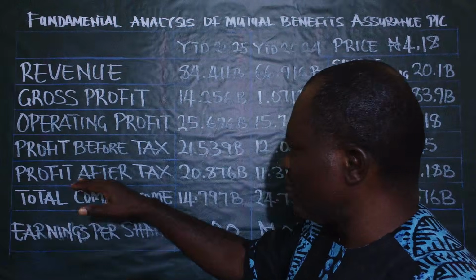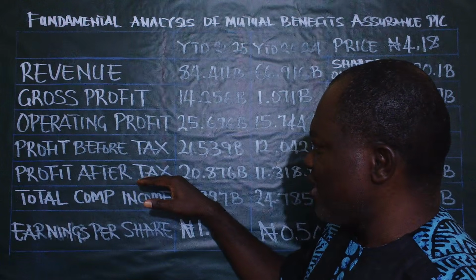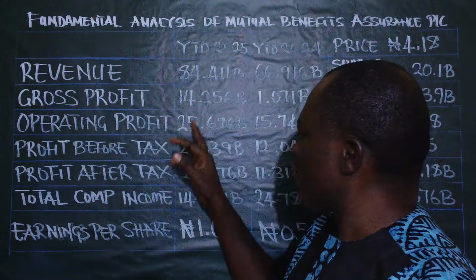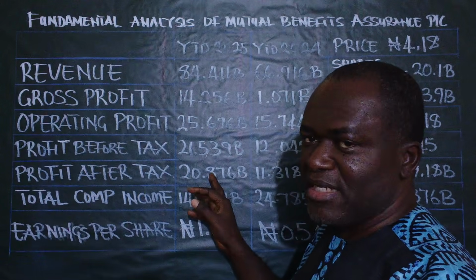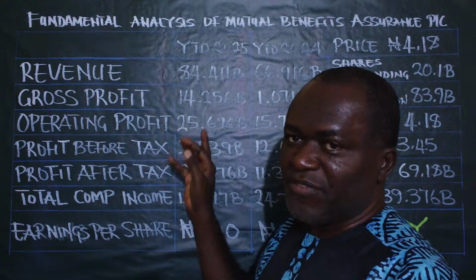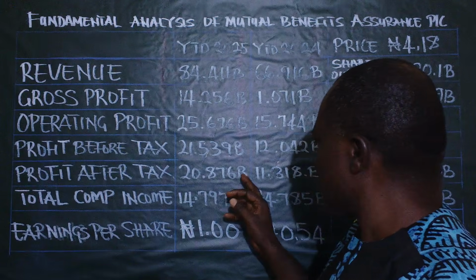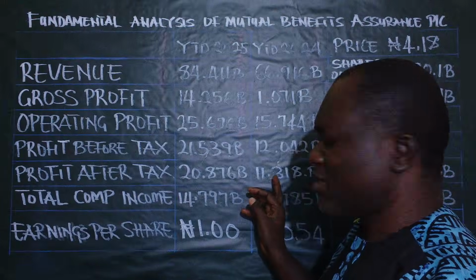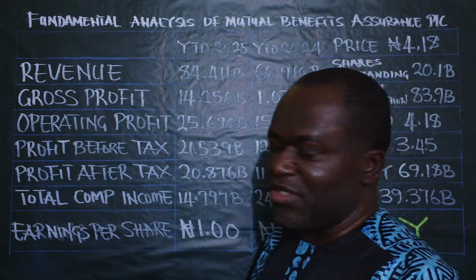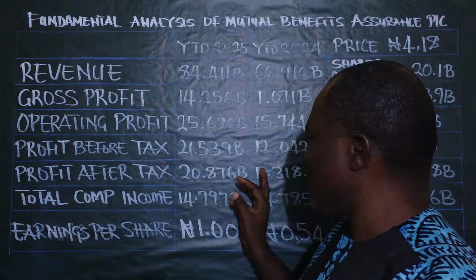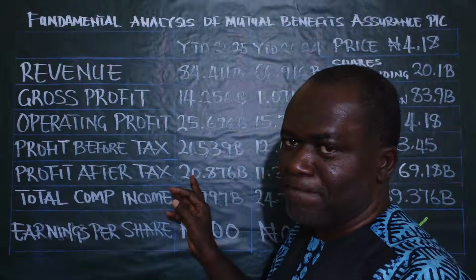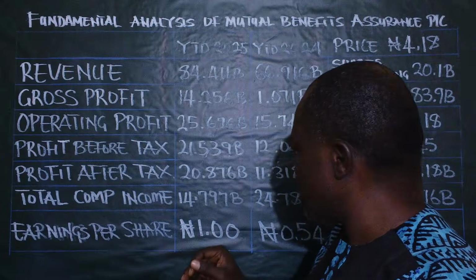We now go to the profit after tax. For this particular parameter, we discover that the company made 20.876 billion as at last year, 2025, and that is against 11.318 billion in the year 2024. Look at the increment here, from 11 to approximately 21 billion. That's a sizable increment as well.